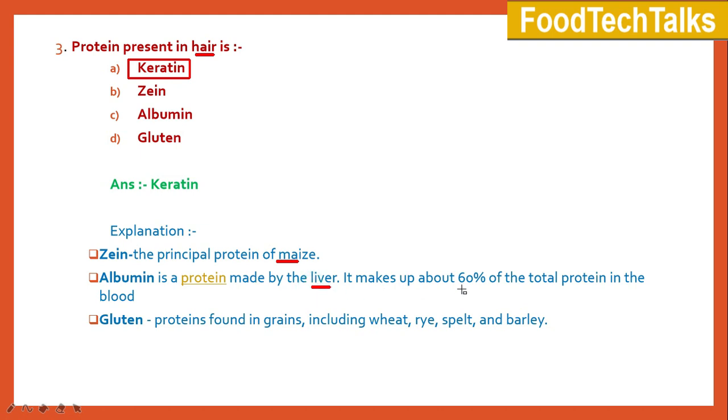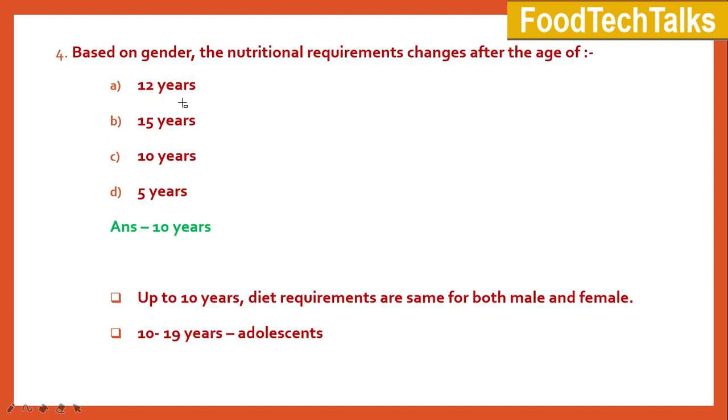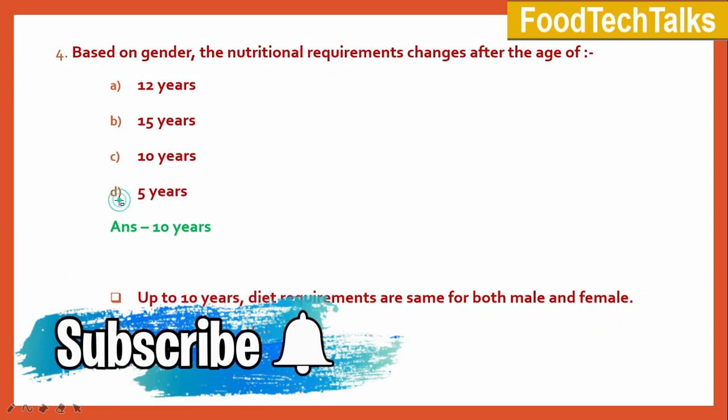It makes up 60% of the total protein in the blood. Gluten is a protein found in grains, including wheat, rye, spelt, and barley. The fourth question, based on gender, the nutritional requirements change after the age of option A 12 years, option B 15 years, option C 10 years, and D 5 years.